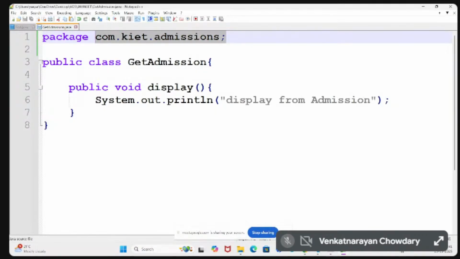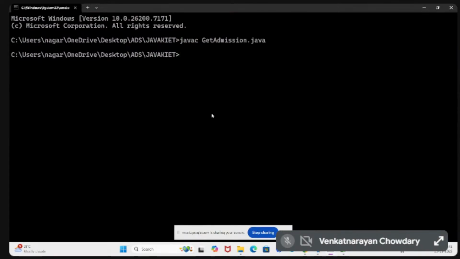This is used for placing multiple class files into a single folder called admission. Next, directly I should not compile this program.